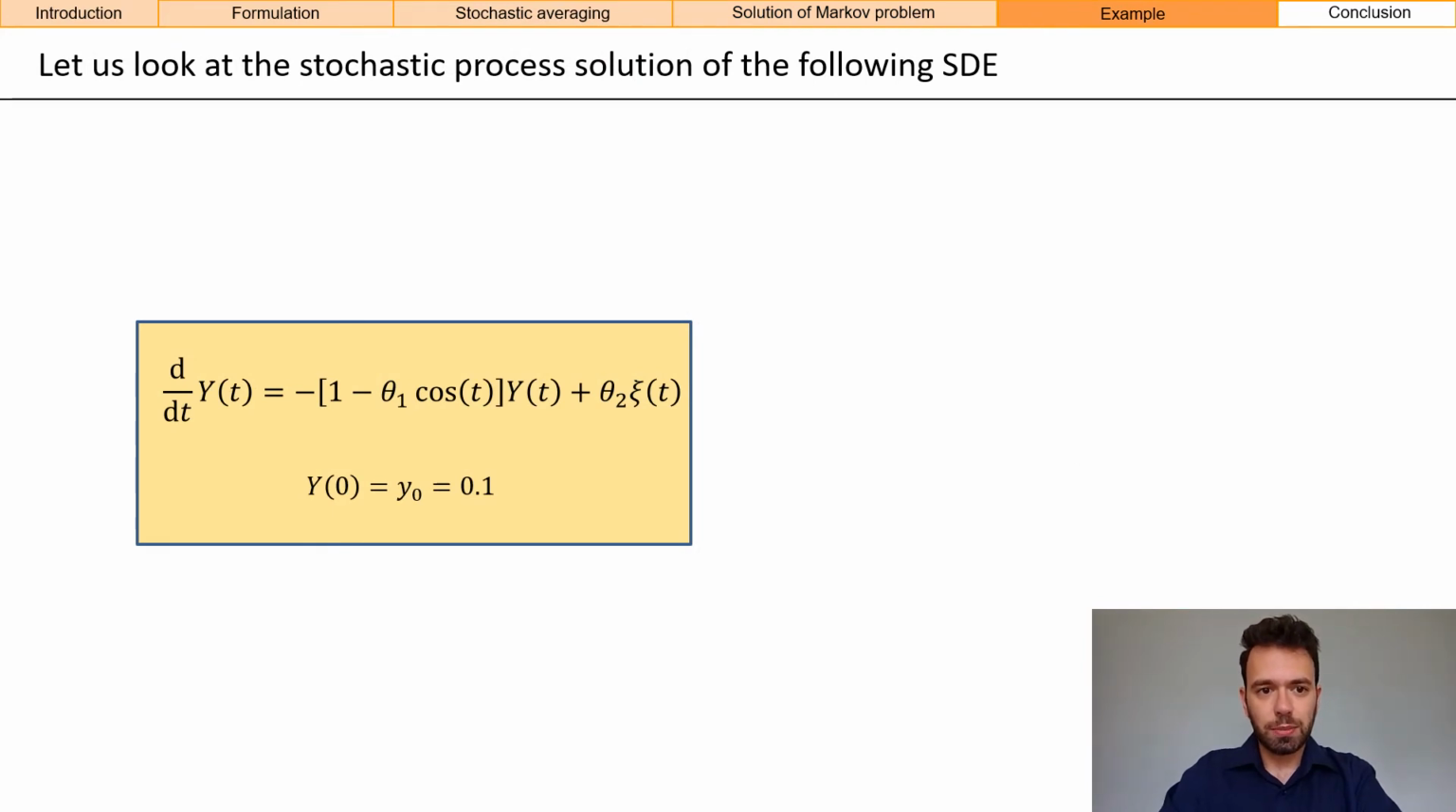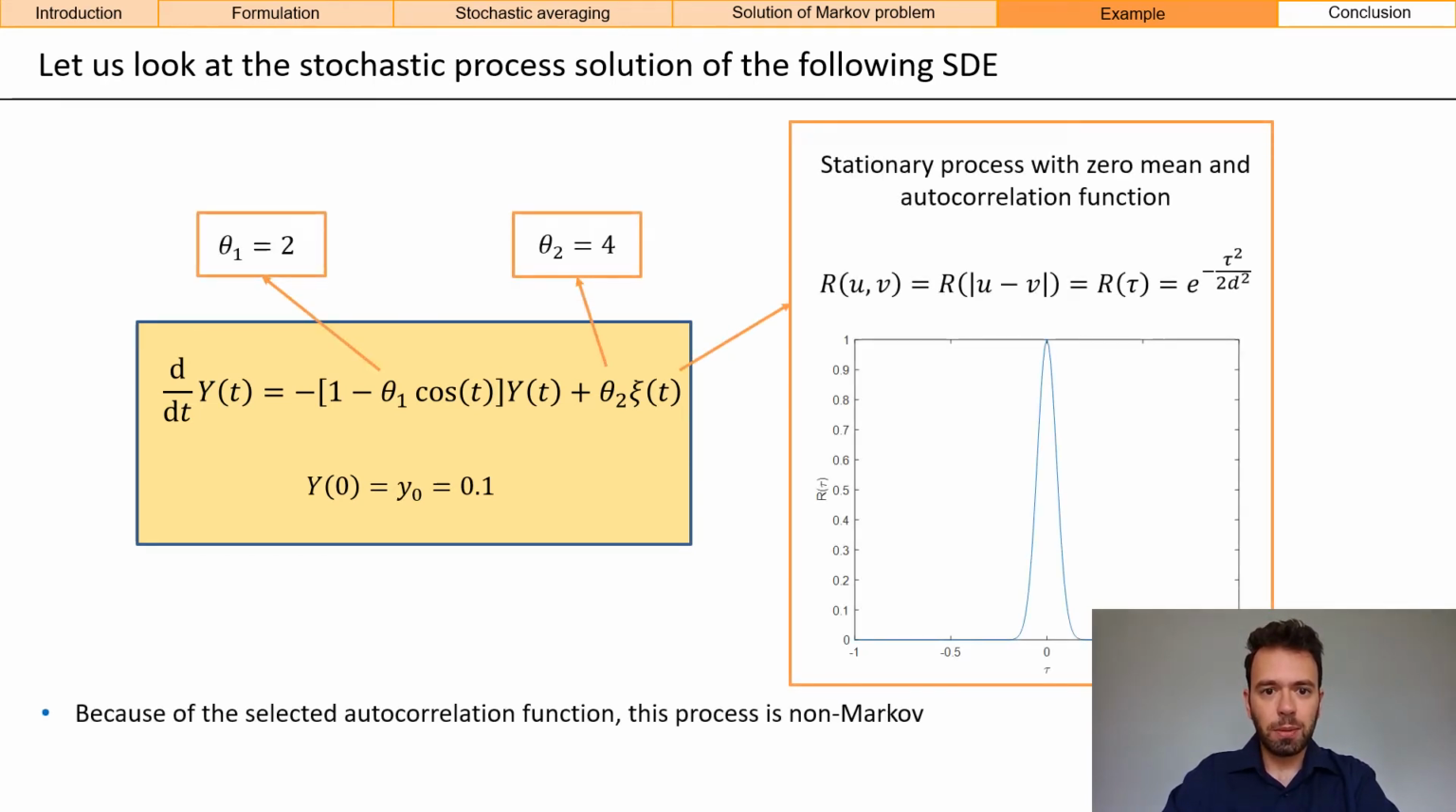I want to showcase the performance of the proposed framework by looking at an example. This is the stochastic differential equation that we're looking at. These are the unknown parameters, and the equation is driven by a stationary process which has zero mean and a certain autocorrelation function, which is what makes this equation non-Markov.